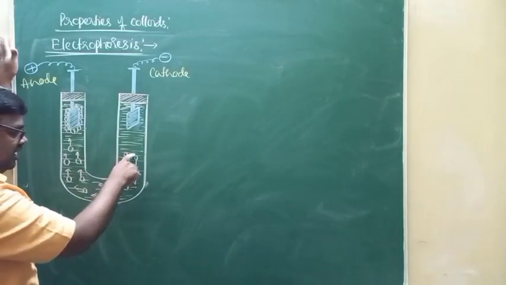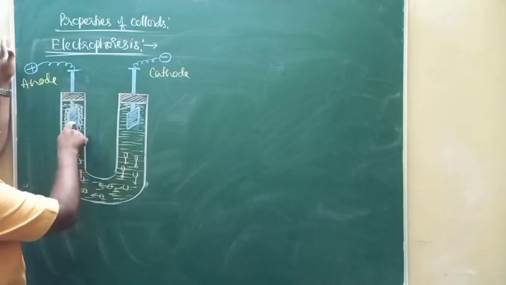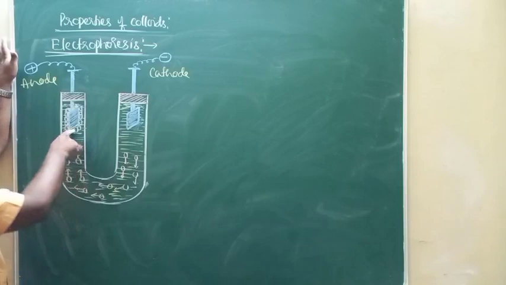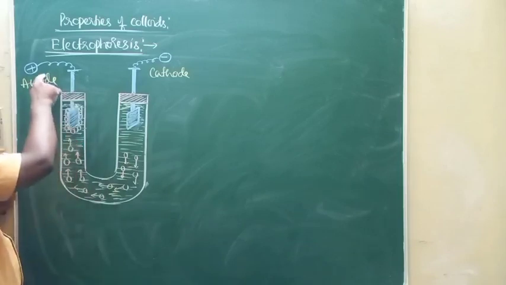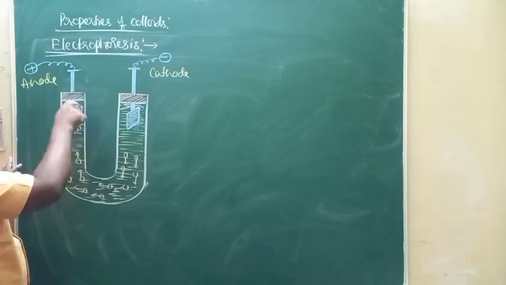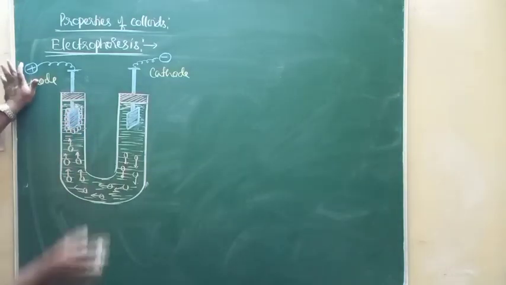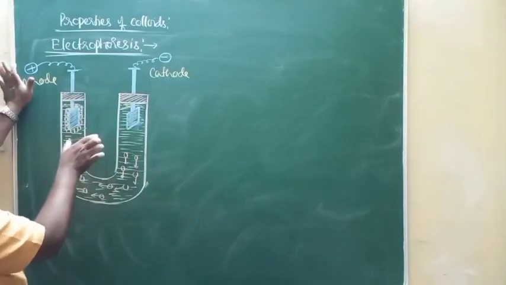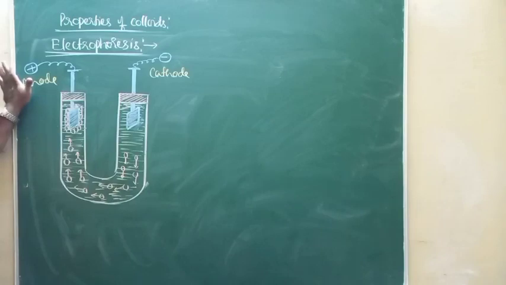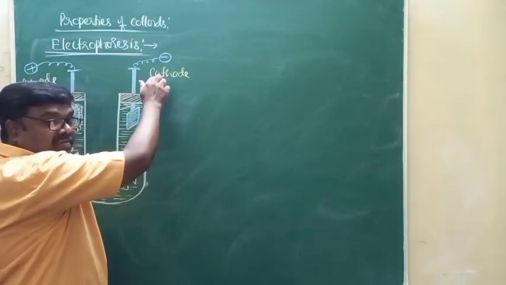Look at this, the negatively charged dispersed phase particles are moving towards the positive electrode, the anode. The colloidal particles are going to be concentrated around the positive electrode of the U-tube. If this U-shaped glass tube is filled with positively charged colloidal solution, what happens? The colloidal particles will be moving towards the cathode.